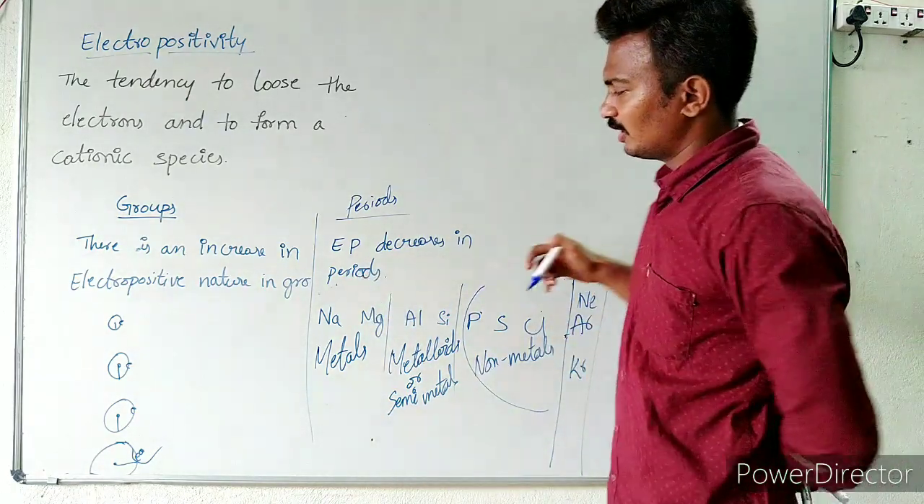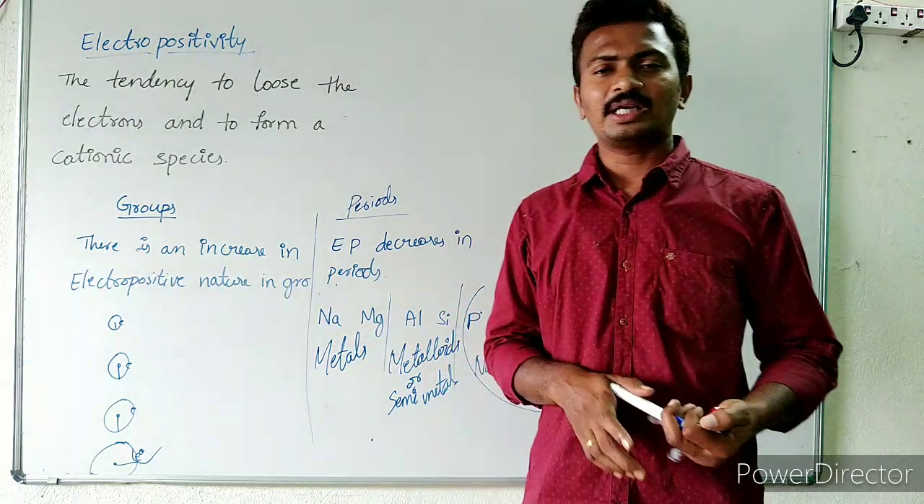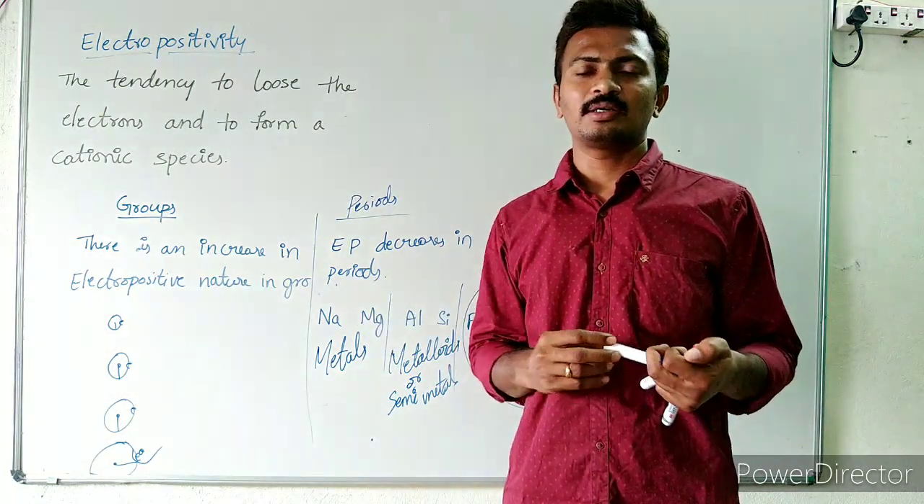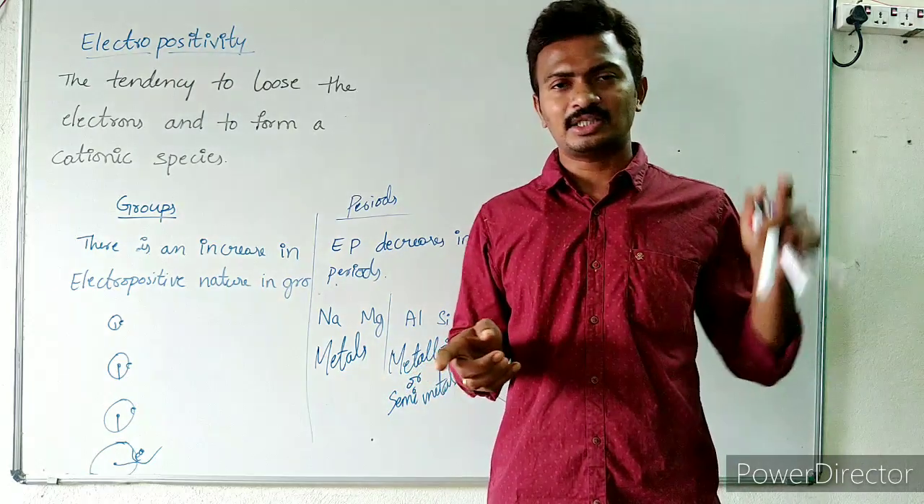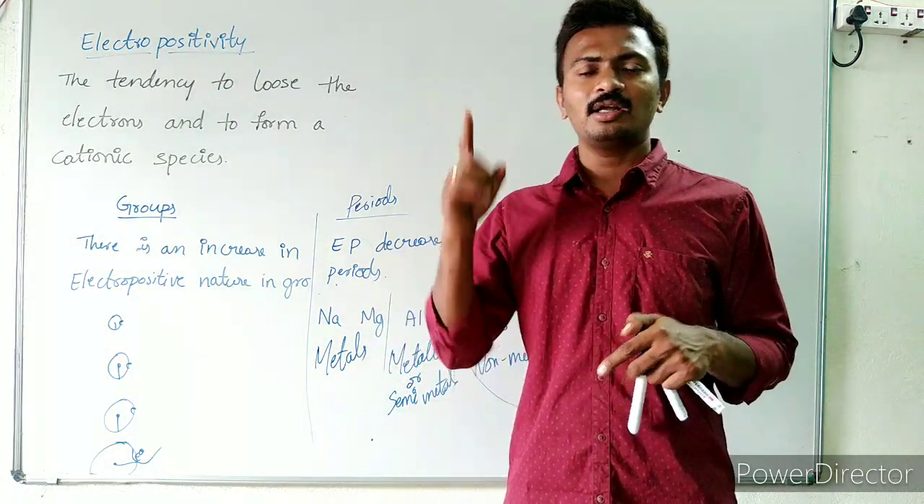So in this way, in a period, we can say that the metallic nature decreases from left to right and the non-metallic nature increases. Right, in a period from left to right, the metallic nature decreases and the non-metallic nature increases.